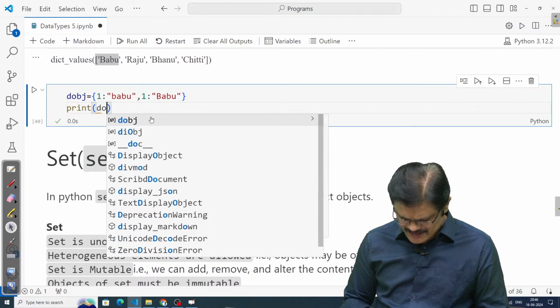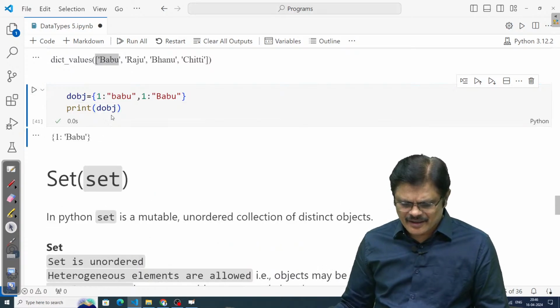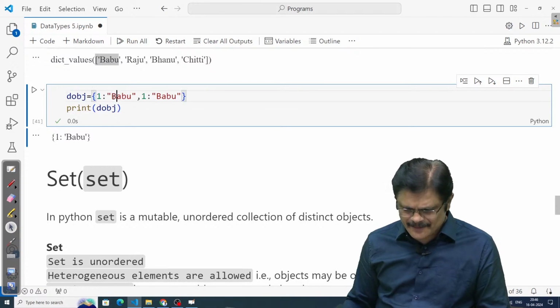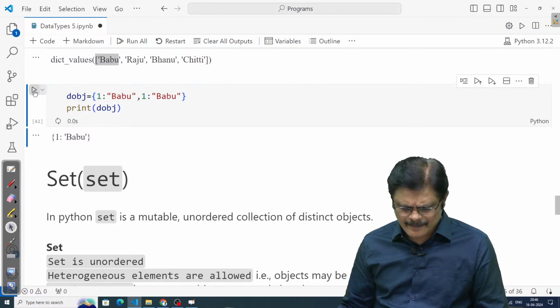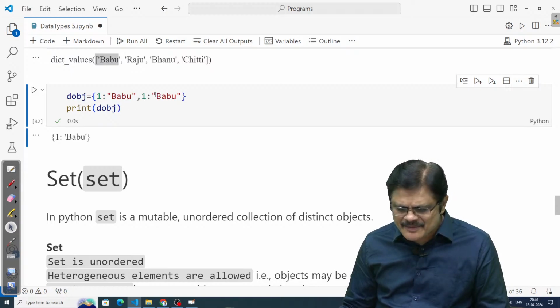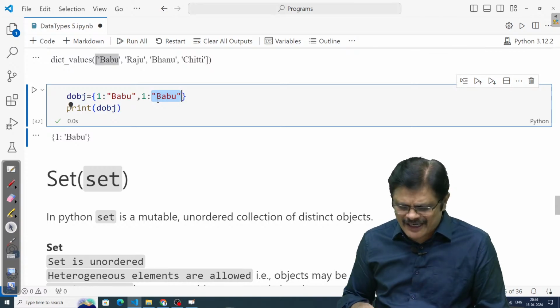I think it is creating an empty dictionary, or only one of them. Maybe let us try this. Only one of the objects it is creating, because values are same, keys are same, there is no problem, only one of the values is considered.